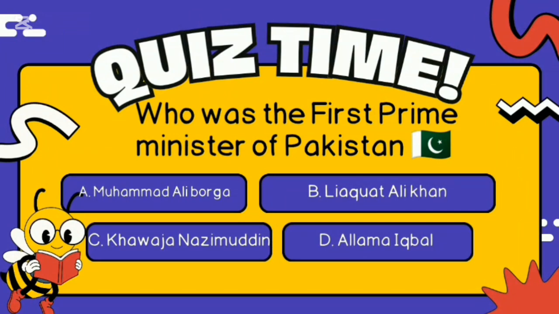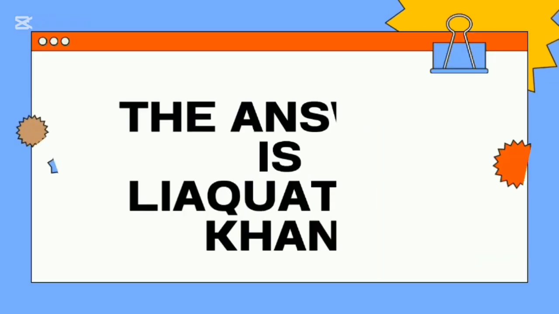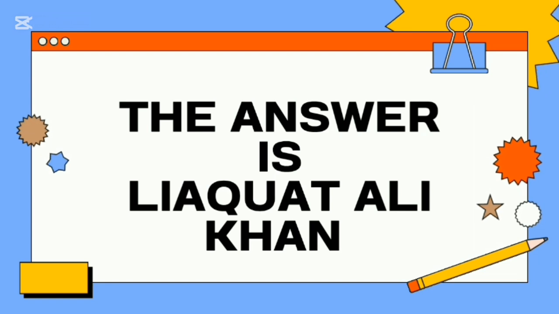Who was the first Prime Minister of Pakistan? Muhammad Ali Bogra, Liaquat Ali Khan, Khwaja Nazimuddin, Allama Iqbal. And the answer is Liaquat Ali Khan, the Qaid-e-Millat of Pakistan.